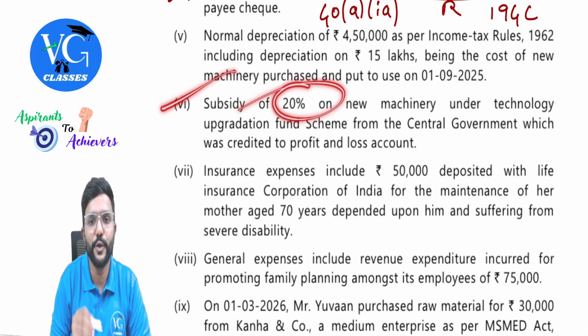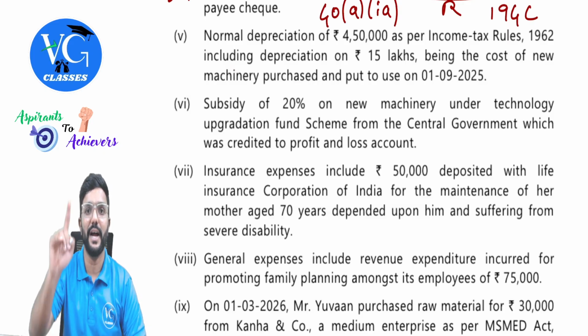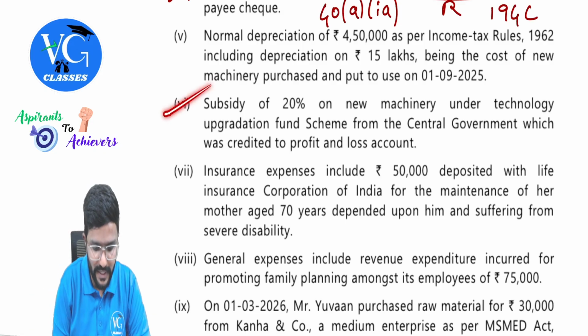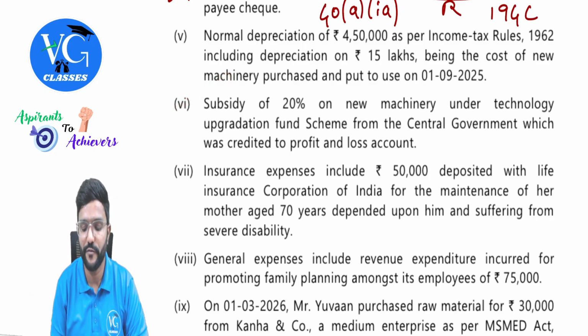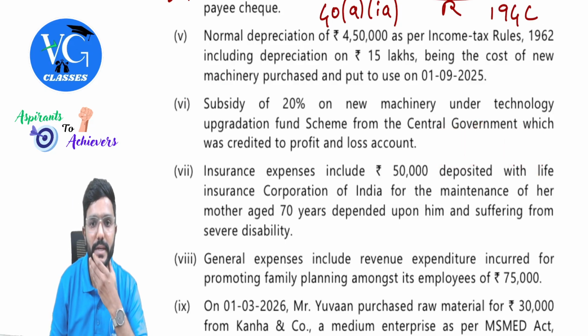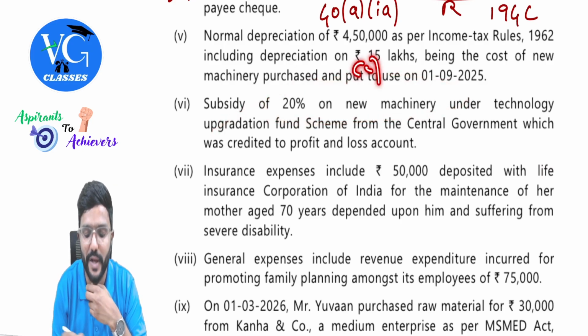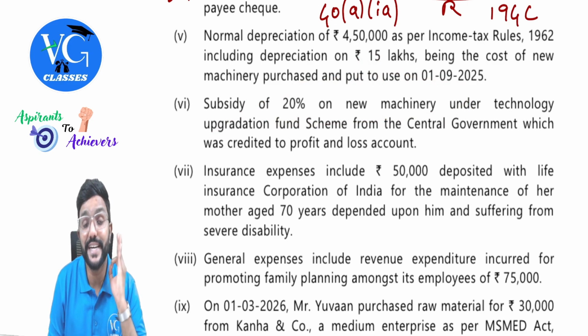Subsidy of 20% on new machinery under the technology upgradation fund scheme from the central government was credited to the profit and loss account. This is the twist. This amount is credited to the P&L account, because of which profit has gone up. So what should we do now? Deduct it. Why, sir? Because this is a subsidy given to purchase the machinery. We need to deduct it from the cost, guys.